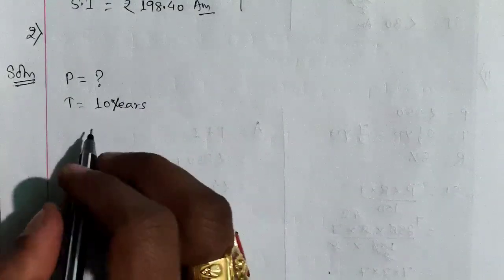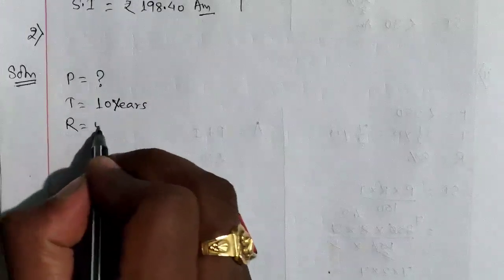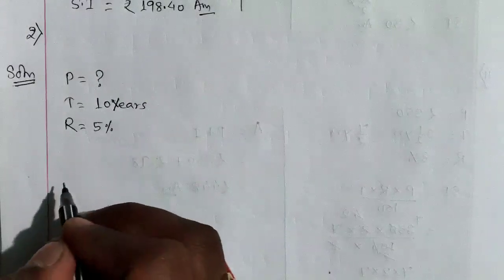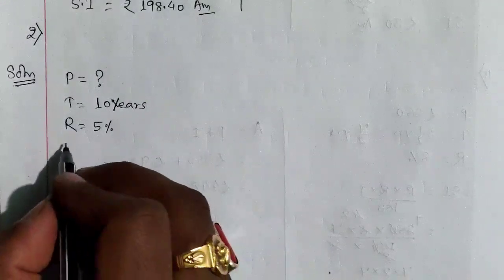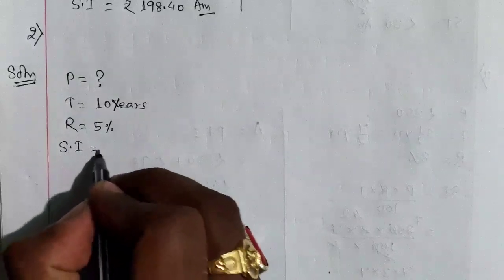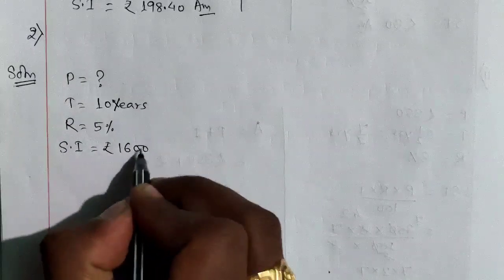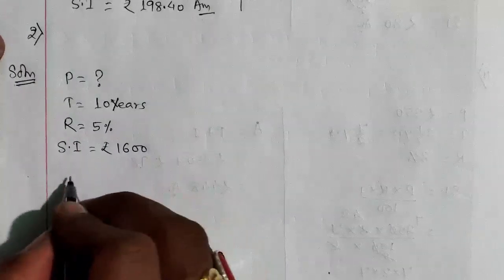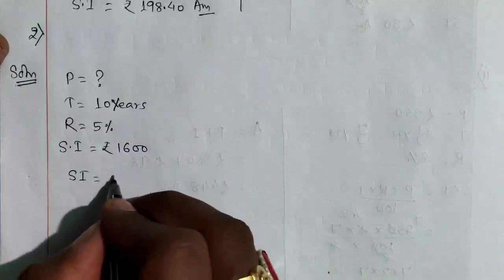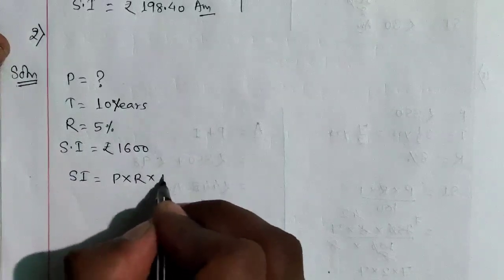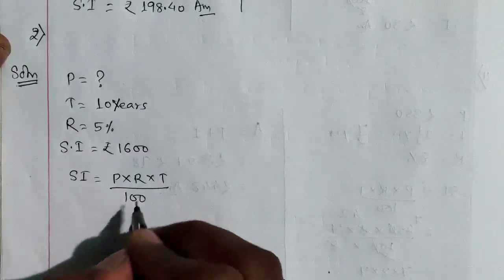Then at 5% rate is also given. 5% become 1600. This is the simple interest. The value of simple interest is rupees 1600, and we have to calculate the principal. We will use the same formula. SI is equal to P into R into T by 100.